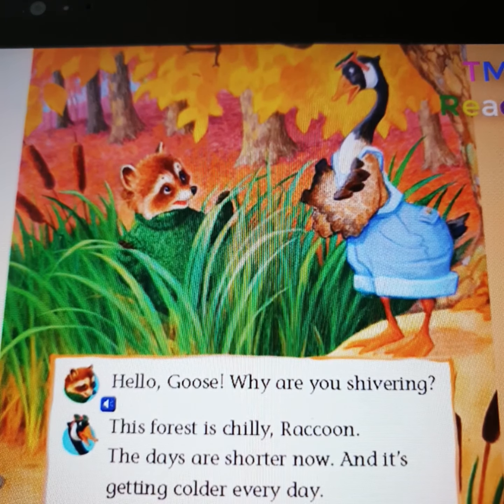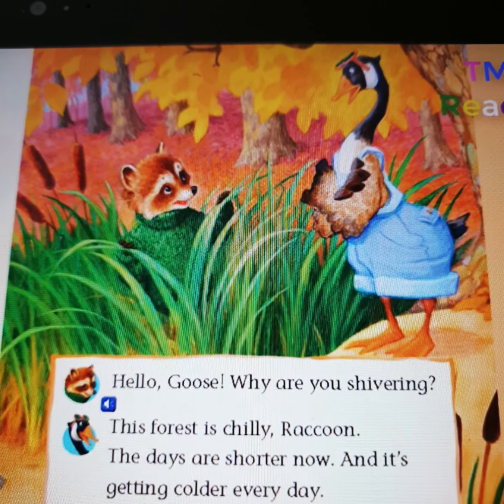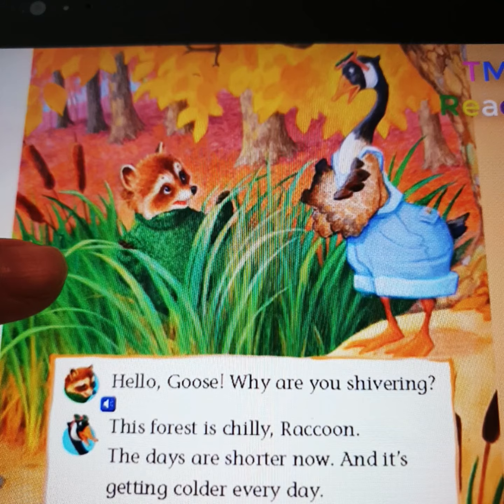Squirrel. Hello, Goose. Why are you shivering? This forest is chilly, Raccoon. The days are shorter now, and it's getting colder every day.